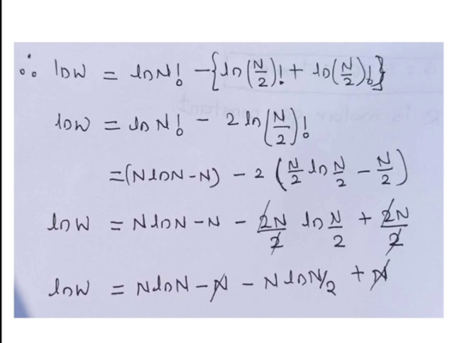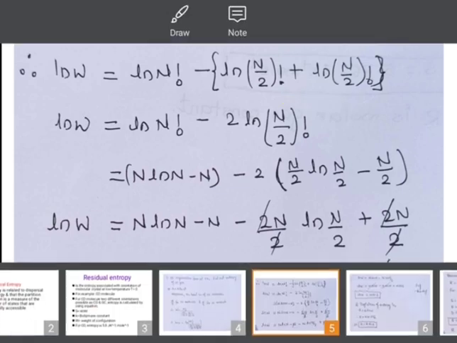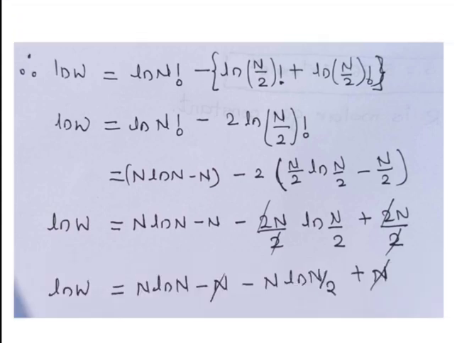Bracket complete. Now we can write ln W is equal to ln of n factorial minus. By taking the addition of these two terms, because both terms are the same, we can write 2, because these terms are twice. So, twice ln of (n by 2) factorial. This is the combination of 2 ln of (n by 2) factorial. Here 2 does not get cancelled because here is a factorial.